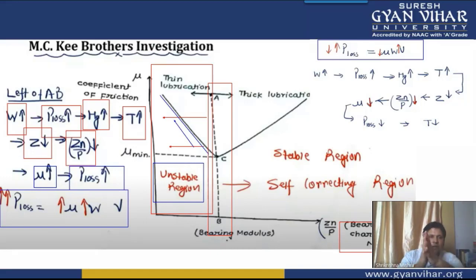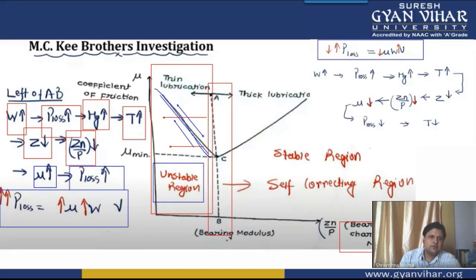Power loss will increase, heat generated will increase, temperature will increase. Due to that, viscosity will decrease, because temperature and viscosity are inversely proportional. This means that Zn by p, the bearing characteristic number, will decrease. And if it is decreasing, you can see in this graph that the coefficient of friction is increasing.